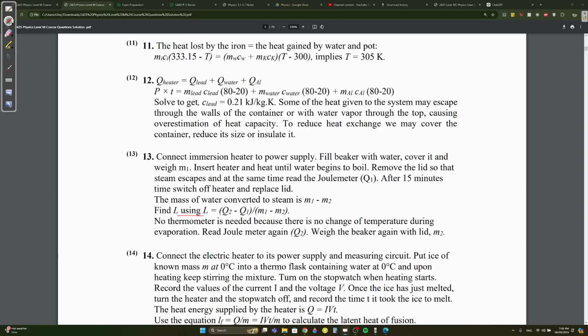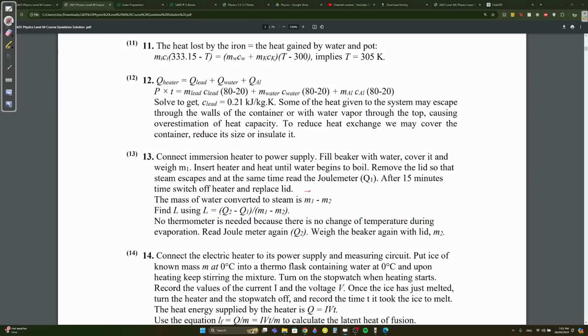Okay, see why I don't like the physics course revision is because they make a lot of mistakes. They're supposed to say this here, meaning this sentence should be over here. Okay, so replace the lid. Then when you replace the lid, you read the joule meter again, Q2, and weigh the beaker again with lid. So you get the new weight. This is after the steam escaped. You subtract the new weight minus the old weight to find out how much steam escaped.